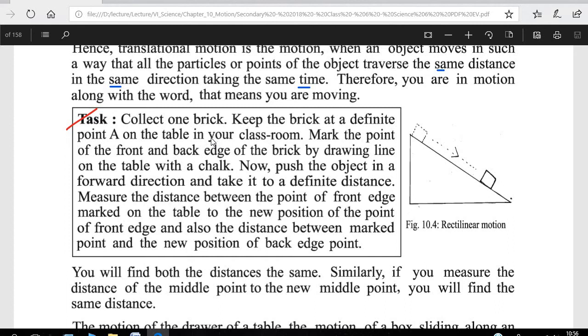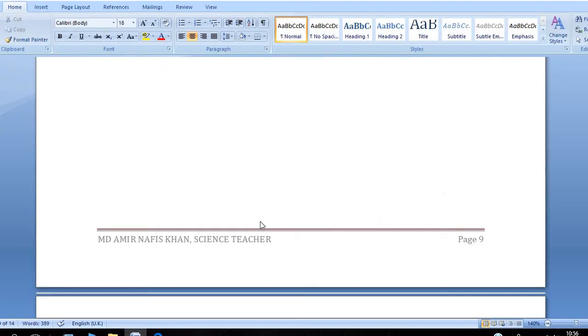Collect a brick and keep the brick at a definite point A on the table in your classroom. Mark the points of the front and back edge of the brick by drawing lines on the table with chalk. And now push the object in a forward direction and take it to a definite distance. Measure the distance between the marked point of the front edge on the table and the new position of the front edge, and also the distance between the marked point and the new position of the back edge. Okay, let's come to discussion.